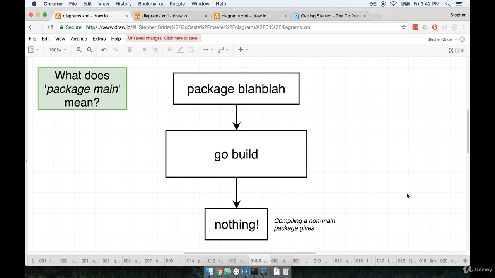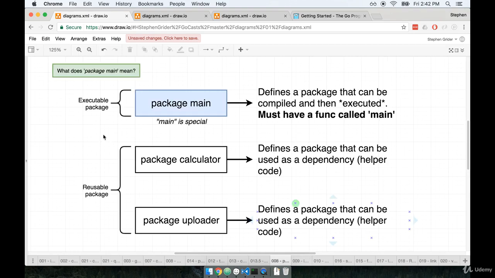However, if we were trying to make some library of reusable code, or if we wanted to make some project that we can share with our friends so they can use our code on their own project, that's when we would start using a more specialized package name. Now to summarize, whenever we see the word package main, that means we are making an executable package. Any other name whatsoever means we are making a reusable or dependency type package. The last thing I want to tell you is that anytime we make an executable package, it must always have a function inside of it called main as well.